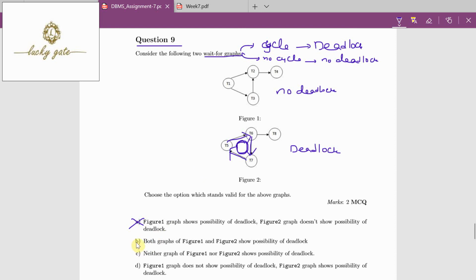Option B says both graphs figure 1 and figure 2 show possibility of deadlock. Incorrect because figure 1 does not have deadlock. Option C: neither graph of figure 1 nor figure 2 shows possibility of a deadlock. Again it is incorrect because figure 2 is deadlock. Option D says figure 1 graph does not show possibility of a deadlock. True. Figure 2 graph shows possibility of a deadlock. True. So answer for the question is option D.